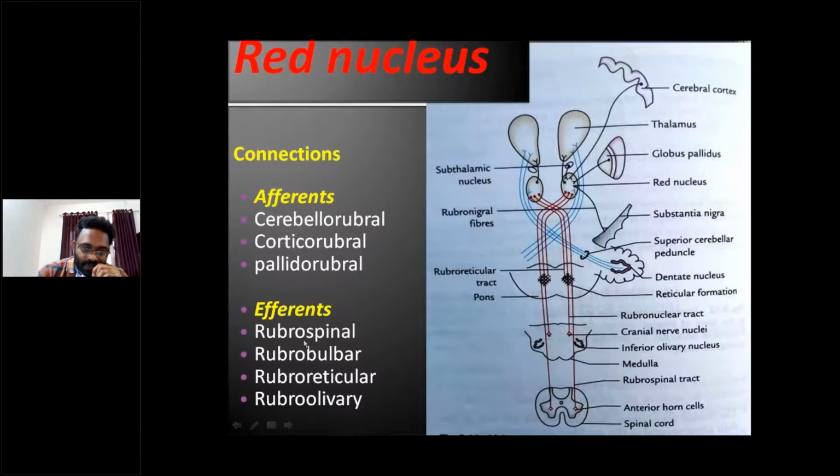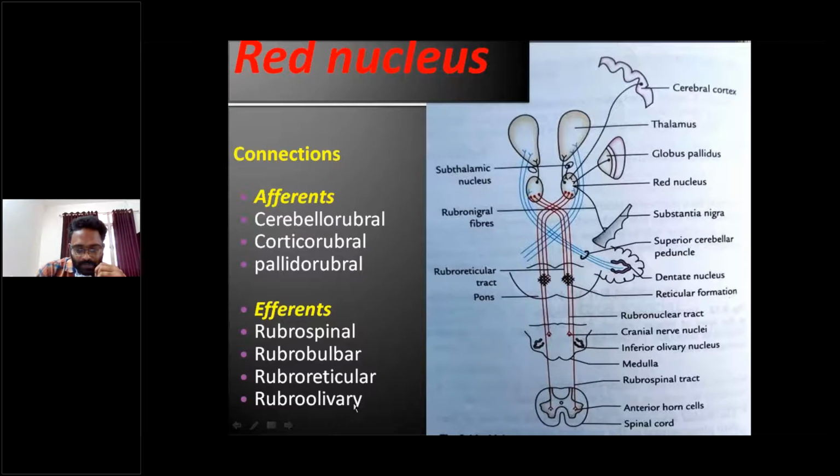Efferents are rubrospinal, red nucleus to spinal cord, rubrobulbar, rubroreticular, and rubro-olivary. So the connections of the red nucleus: cerebello-rubral, cortico-rubral, pallidorubral. Efferents are rubrospinal, rubrobulbar, rubroreticular, rubro-olivary.